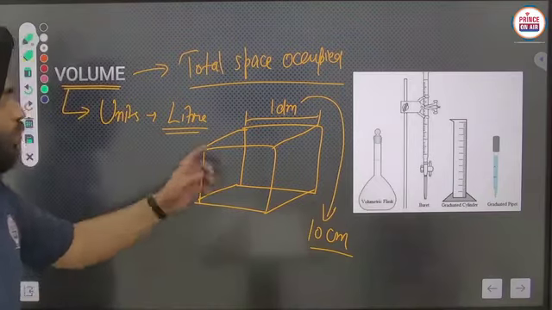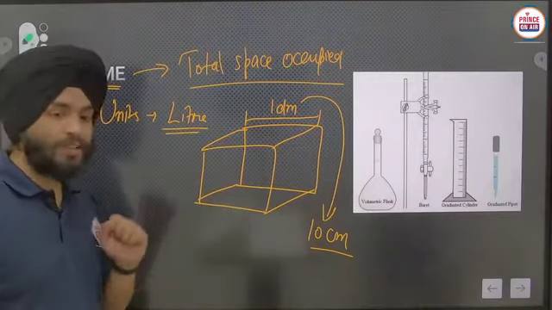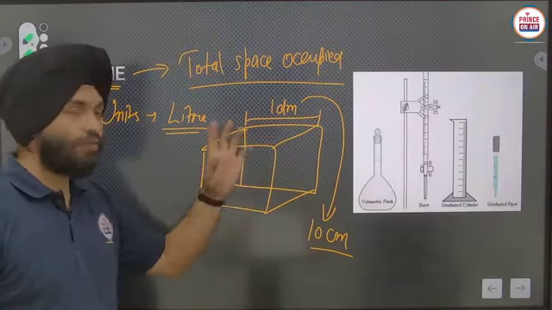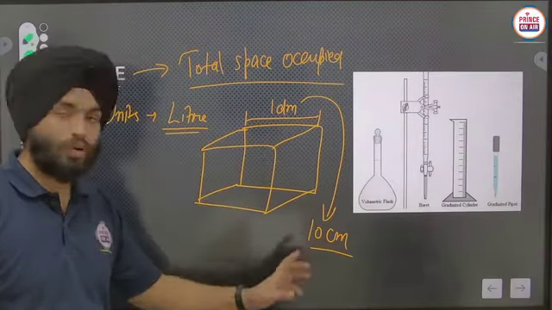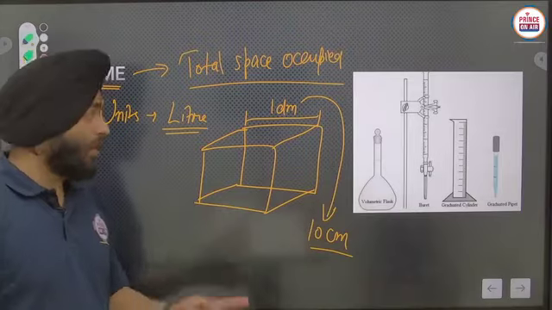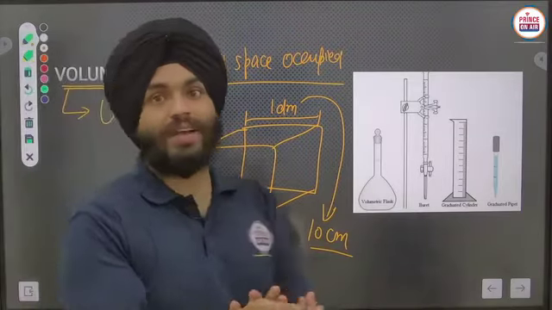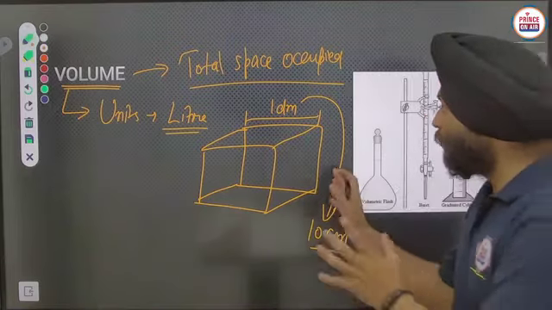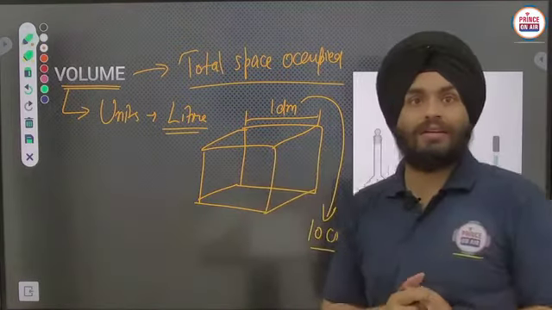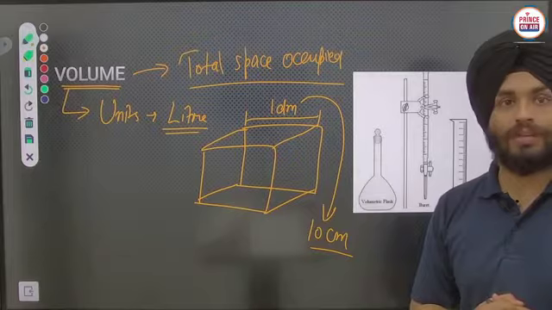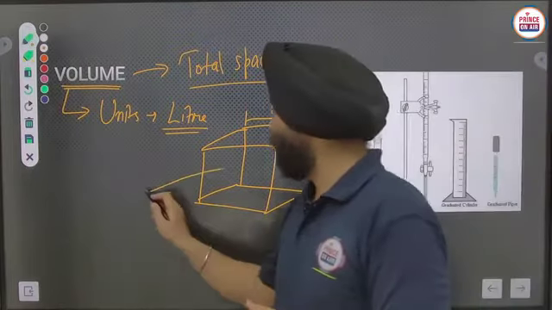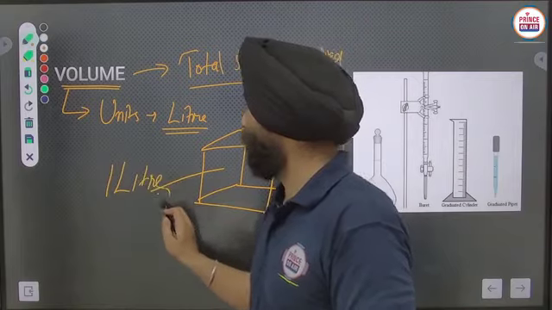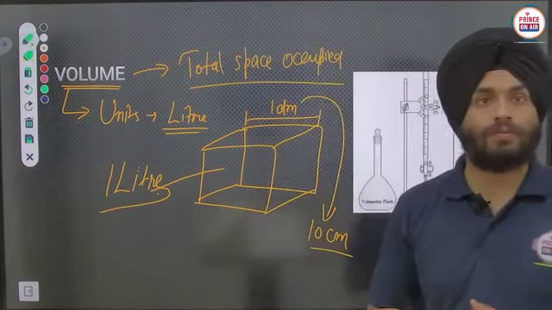If I am having that cube here, and that cube is made up of the edge length of 1 decimeter, which is also equal to 10 centimeter. All the edge lengths will be 10 centimeters each, and the volume occupied by this cube is considered to be 1 liter. Okay, that is a fact here.